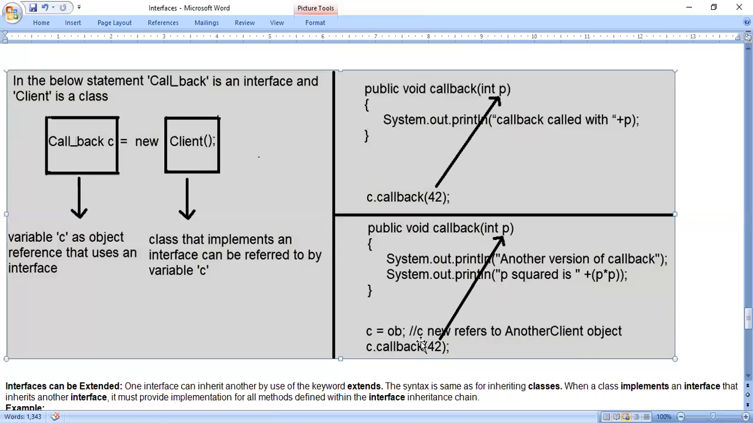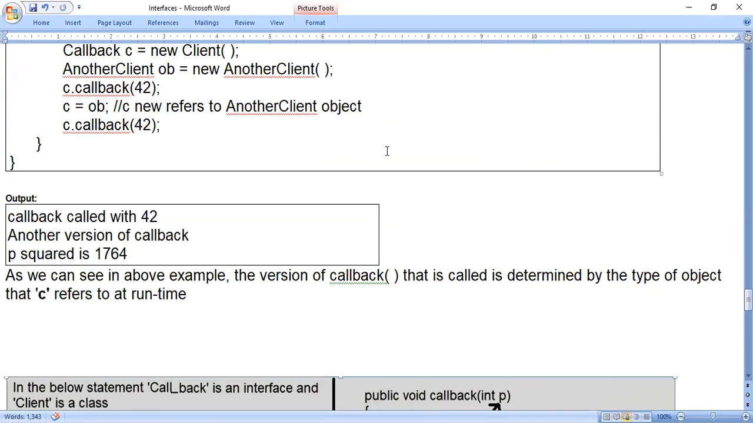Look at the comment here: C now refers to an AnotherClient object. So when you say C.callback, instead of calling the method present in the Client class, it will call the method present in the AnotherClient class. Understood? This is because of the previous statement, C = ob, and ob refers to an AnotherClient object. Okay, so we will execute this program.